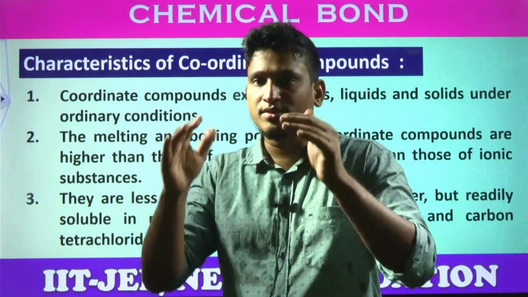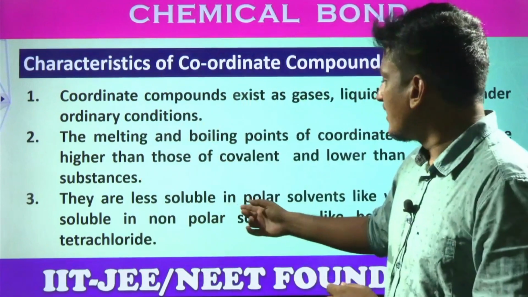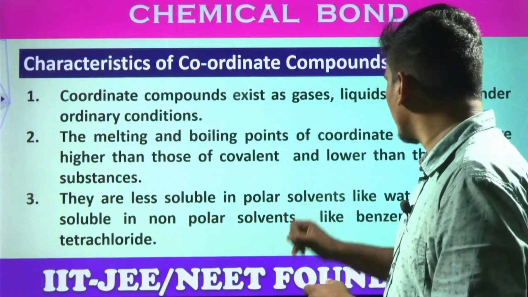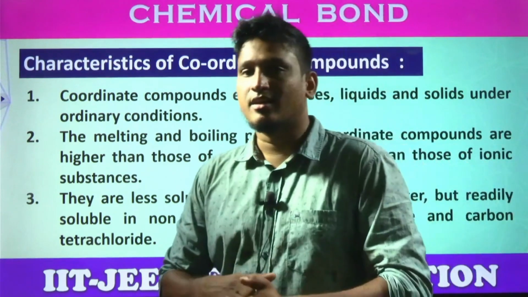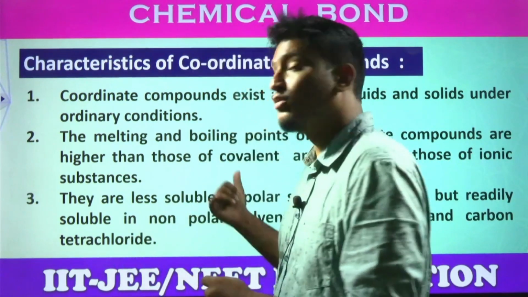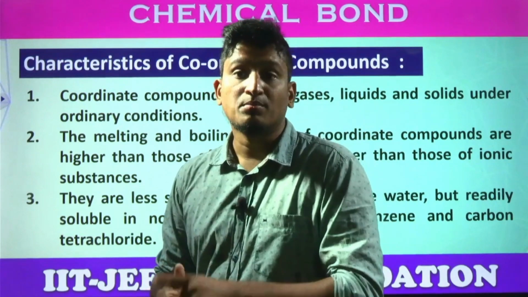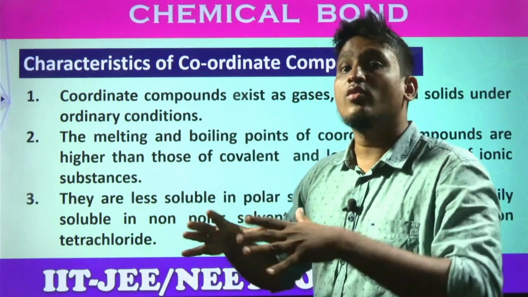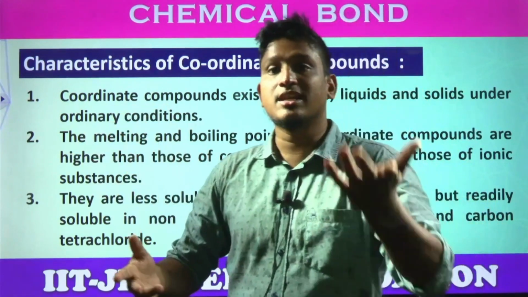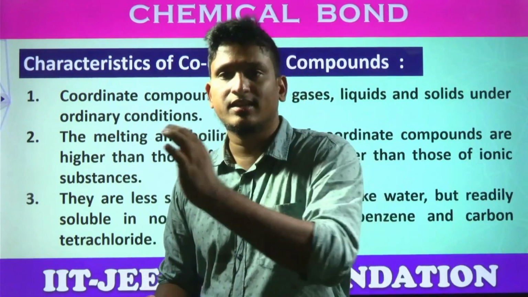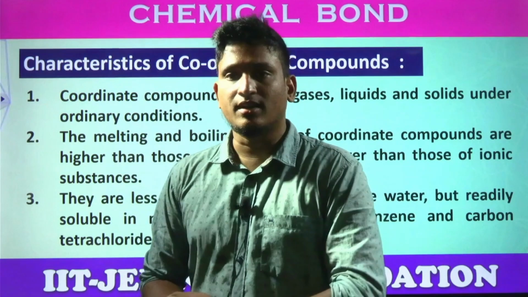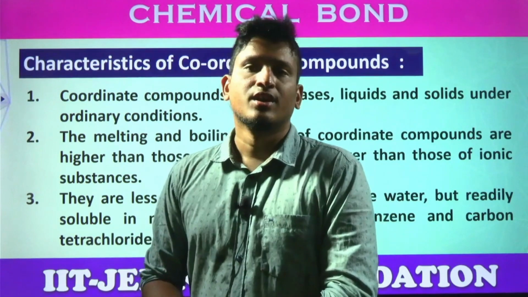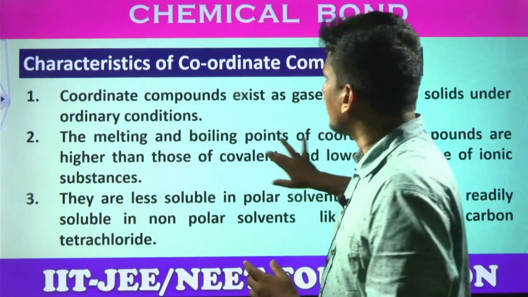So these coordinate compounds are in between ionic and covalent, and these are less soluble in polar solvents like water, but readily soluble in non-polar solvents like benzene and carbon tetrachloride, CCl4. They are very less soluble in polar solvents. Polar solvent means polar covalent compounds, I said, no students? Because of this covalent nature, they are more readily soluble in non-polar solvents, organic solvents like benzene, ether, kerosene, CCl4. So they have more covalent nature rather than ionic nature. These are some of the main points of the coordinate covalent bond.